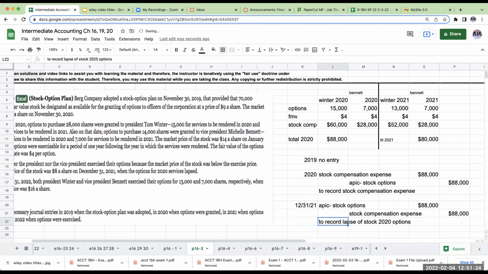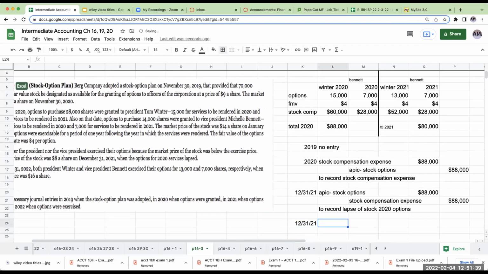I know many of you, when you look at this, think it's really bizarre too, but then again, I'm the person who says we shouldn't be doing journal entries for options, we should be doing footnote disclosures. But that would violate SEC law, which I don't want to recommend that you do. It looks funky, but if they're lapsing and it's in their service period, that's what we're going to do.